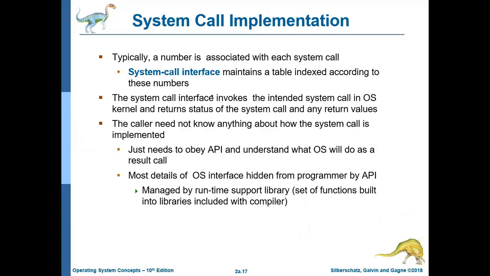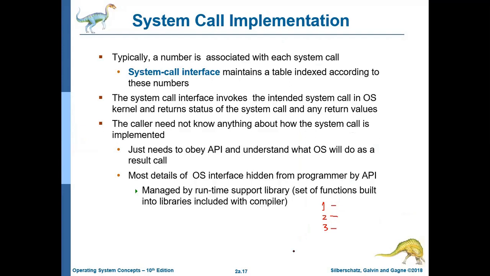Then the system call implementation. How is the system call implemented inside the system? Typically, a number is associated with the system call. There are so many system calls in the system, but every system call has a unique number. The system call interface maintains a table indexed according to these numbers. So there will be a table like 1, 2, 3.